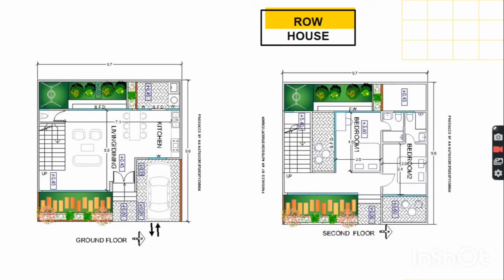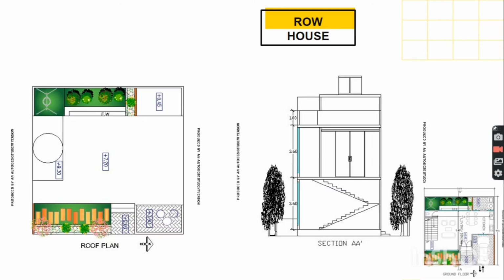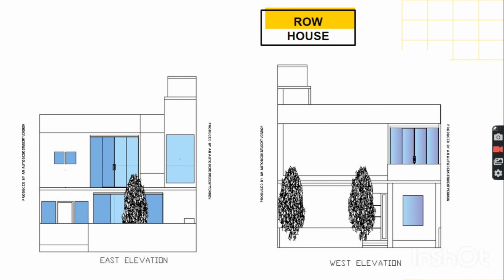Row houses, a 2 BHK module. The basic idea was clear while designing: the lower level will be public and the upper level will be private, with a combination of kitchen and living-dining at the lower level and bedrooms at the upper level. The row house is designed to give a degree of privacy along with habitable space with low maintenance. The east face contains mostly glass to welcome indirect light.